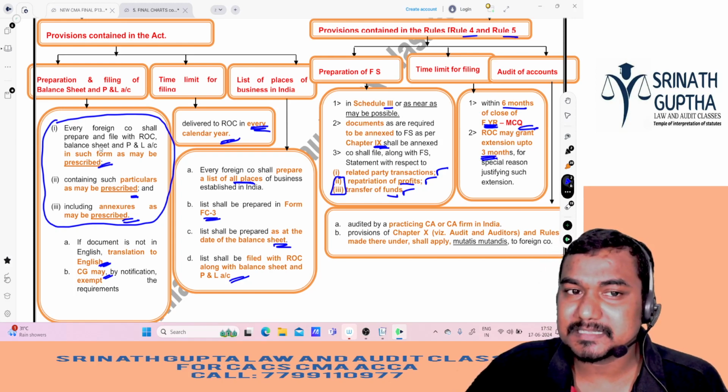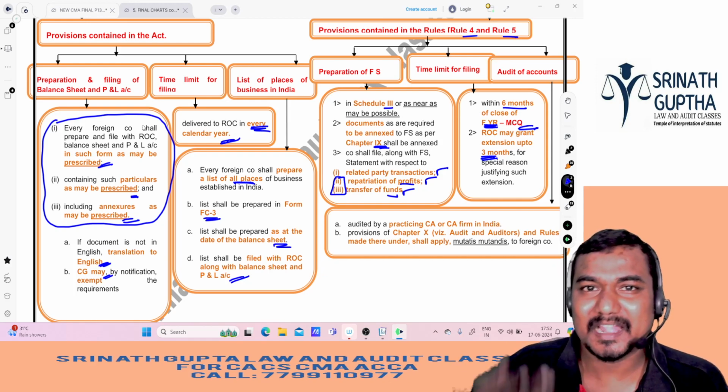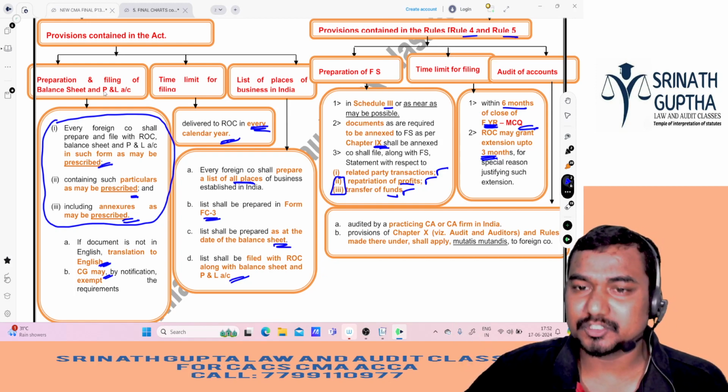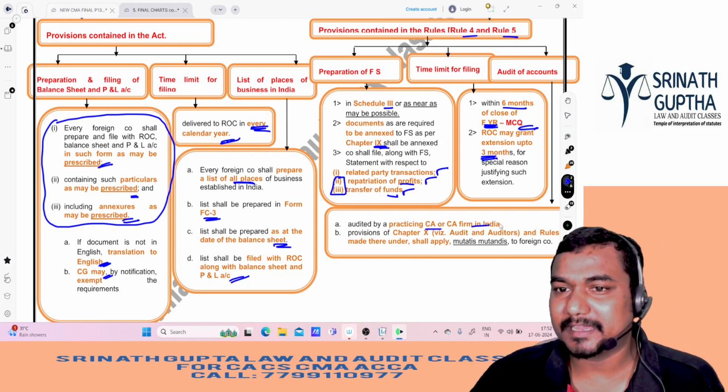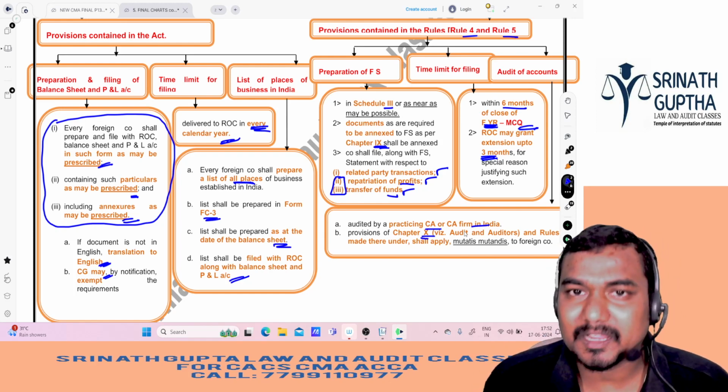Since companies file the P&L and balance sheet with ROC, it will get authenticity and validity if it is audited. That's why the foreign company's P&L account and balance sheet are also audited by a CA in practice in India as per Chapter 10 of the Companies Act. That is the Audit and Auditors chapter of our Companies Act.